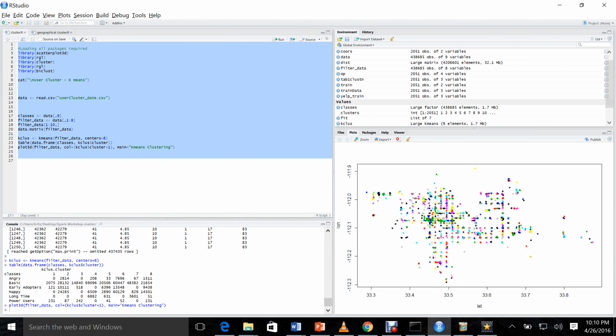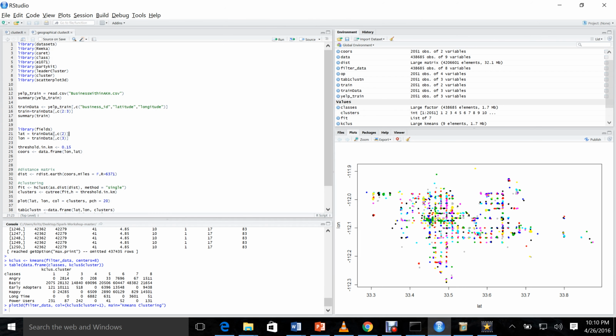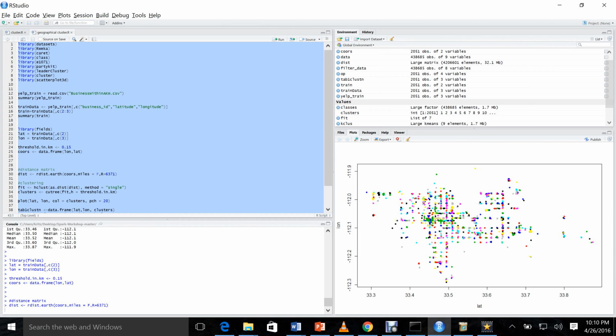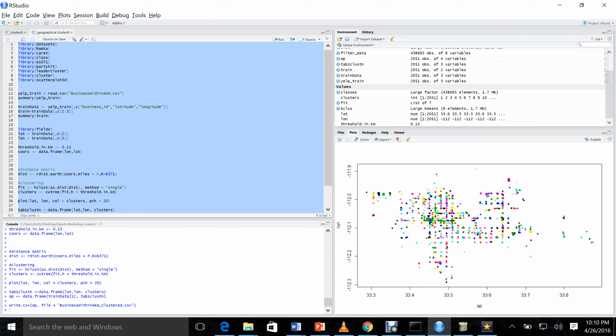Then I've also done geographical clustering of the data to find out the number of businesses that are within 1 kilometer. Let us see the plot for that. We run the code, and it will take a while. So this is basically the geographical clustering that we've come up with. We can see the number of clusters with respect to location. So this is all about the code structure.